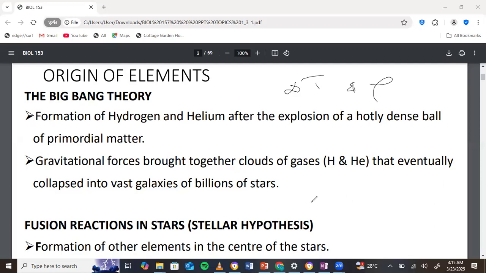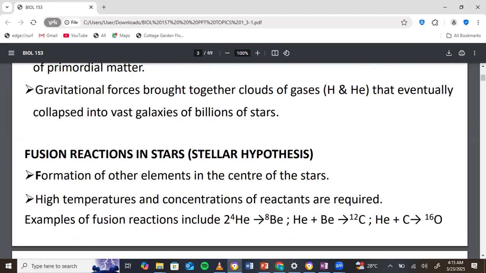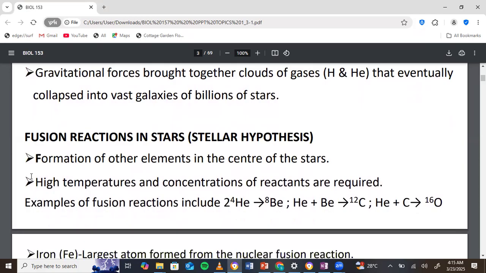Apart from the Big Bang Theory, we have other theories that explain how everything came into being. We have the fusion theory. The fusion comes from a very simple concept in chemistry, which is fusion reaction. Generally, fusion reaction is when two small nuclei come together to form a larger nucleus. That is exactly what happens in the star, which is why we call it the stellar hypothesis. The second point says high temperatures and concentration of reactants are required. They have given us examples of them.